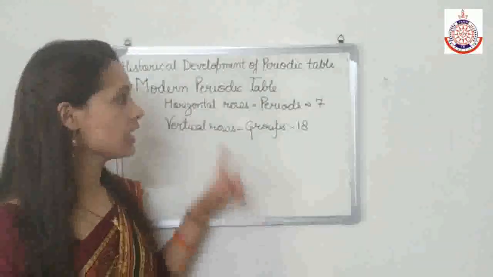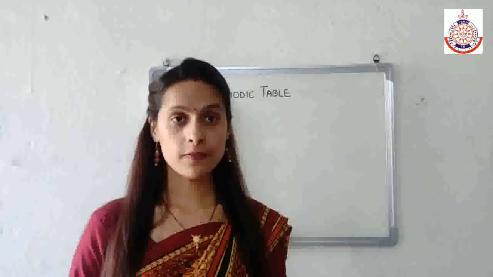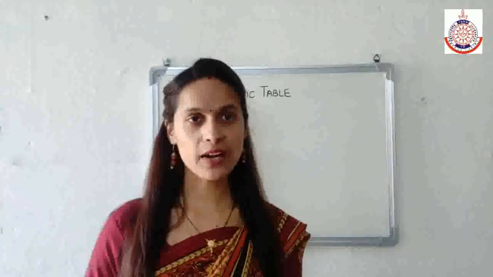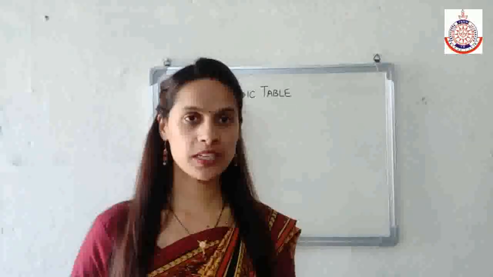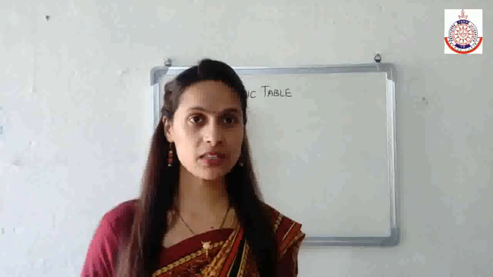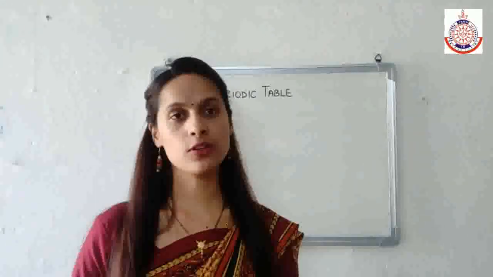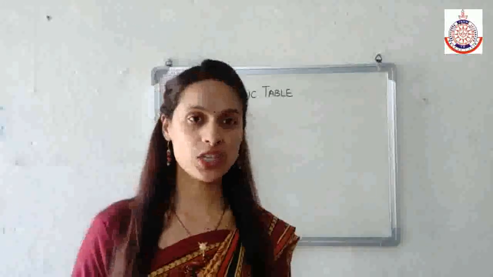Now we'll study the modern periodic table. We studied that we have how many groups? 18 groups, and we have 7 periods. Now we have names for these periods, and the name of these periods depends upon the number of elements which are present in these periods, and the number of elements in a particular period is also decided by the number of the shells.